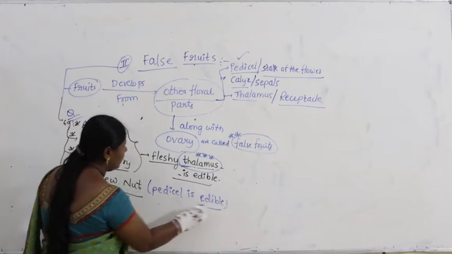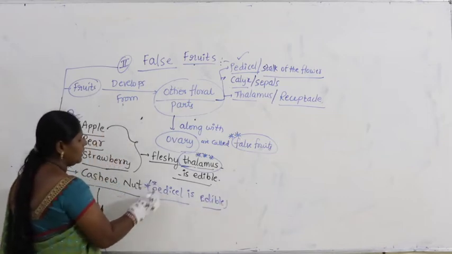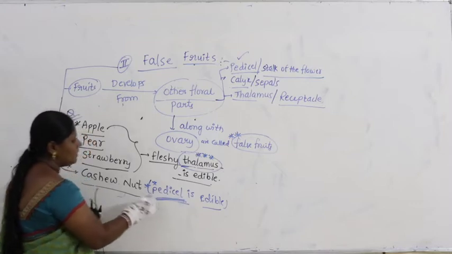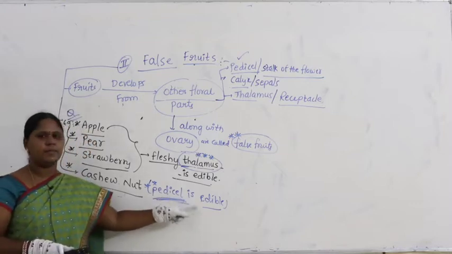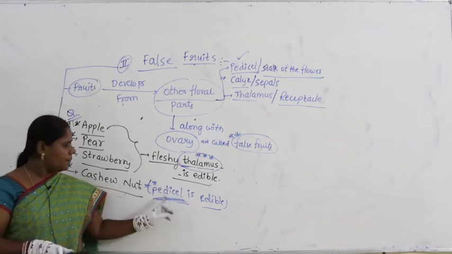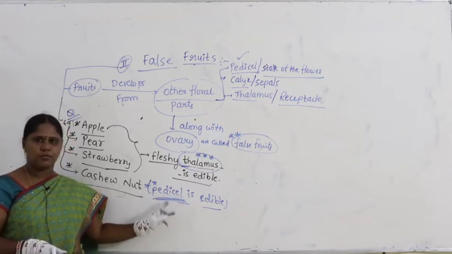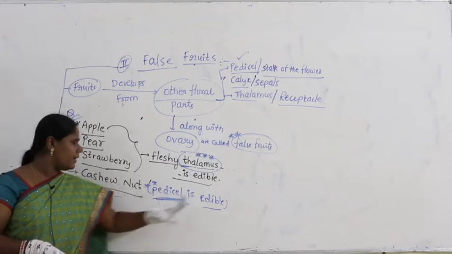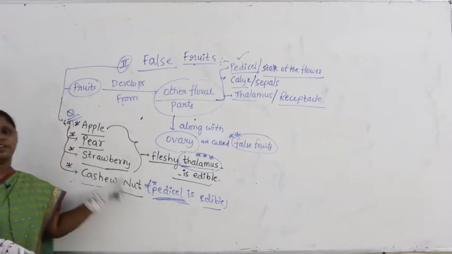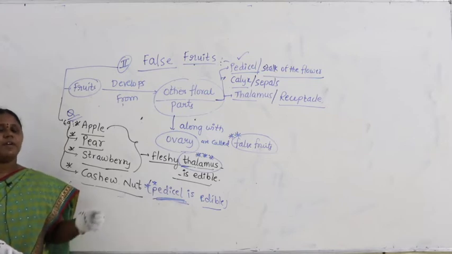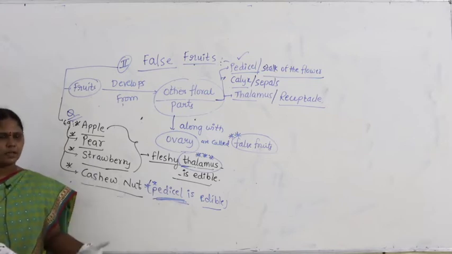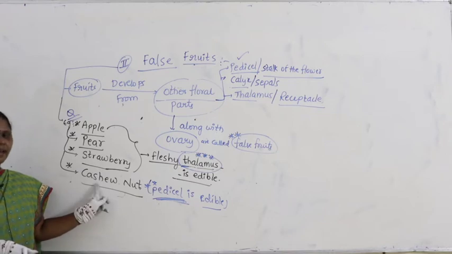What is the part we eat in this? What we eat is nothing but the pedicel, the stalk of the flower. Pedicel is edible. So in the case of cashew nut, whenever you get the question, remember pedicel is edible. In which fruit you find the pedicel is edible, remember it is nothing but cashew nut.